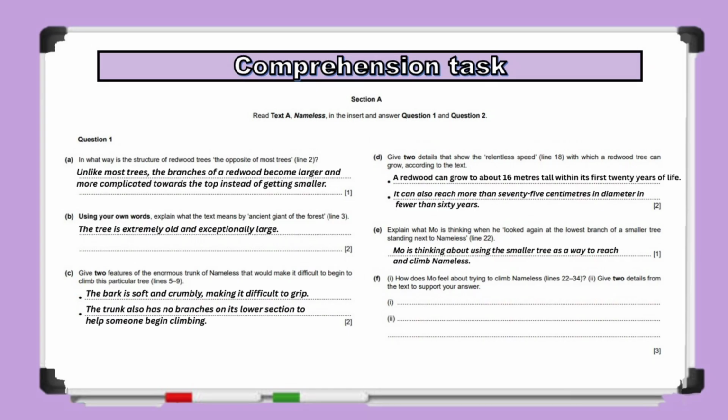Next, question 1 of Part F asks, how does Mo feel about trying to climb Nameless? Since the examiner is asking about Mo's feelings, begin by identifying an appropriate emotion in your own words. The answer is, Mo feels confident and determined to climb Nameless.